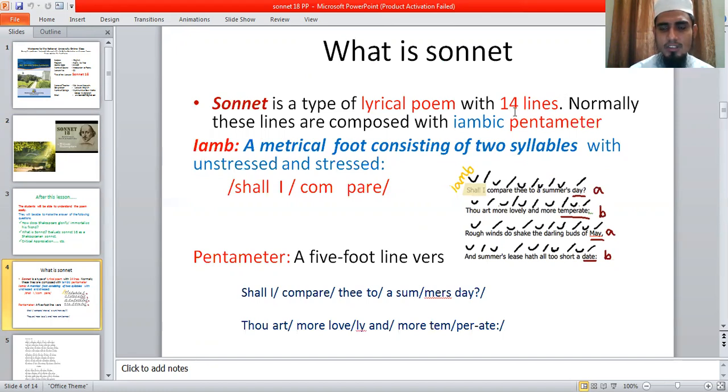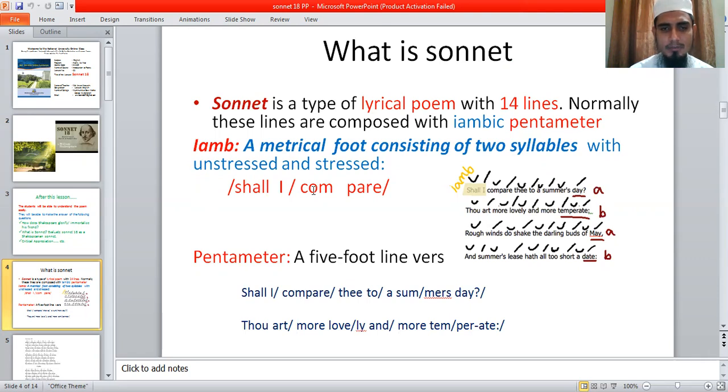A sonnet must be within 14 lines. So a sonnet is a type of poem with 14 iambic pentameter lines. Briefly, we can say that a sonnet is a 14-line iambic pentameter poem. Normally these lines are composed in iambic pentameter. So what is iambic and what is pentameter? You know that an iamb means a metrical foot, a metrical foot consisting of two syllables.